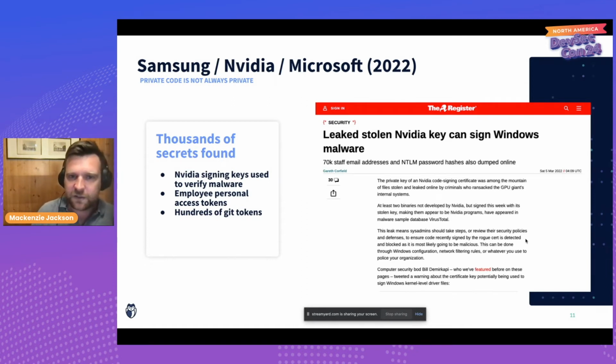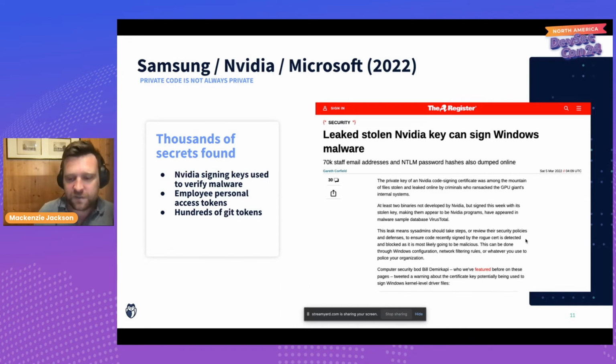I'm just going to talk about a specific type of secret in the case of Nvidia. Nvidia had their signing keys inside their Git repositories. These signing keys were actually used to sign malware intended for Windows. So they were able to authenticate software that was actually malware, and it was accepted by Windows machines because of NVIDIA's signing keys that were in their private repositories.